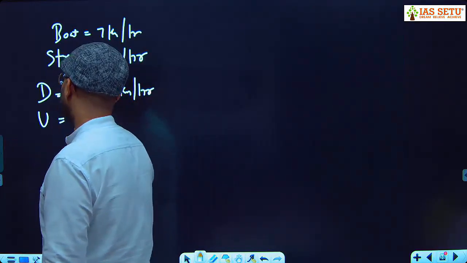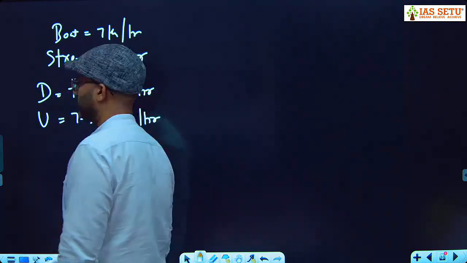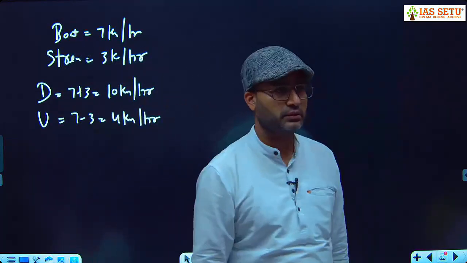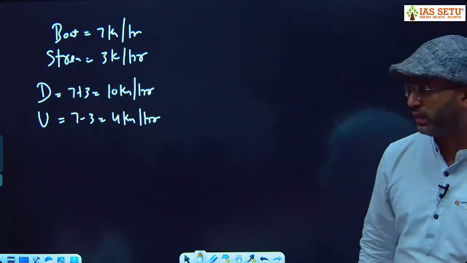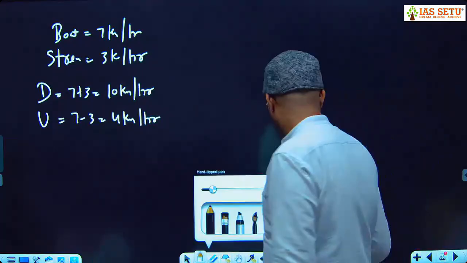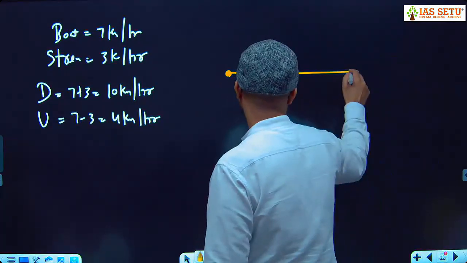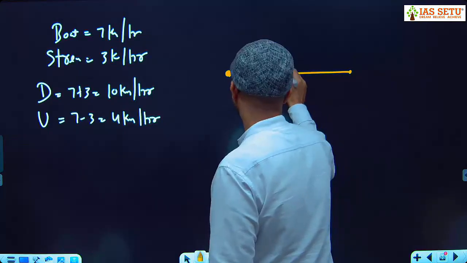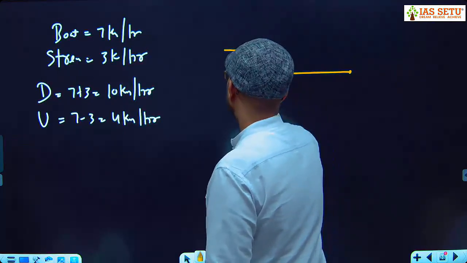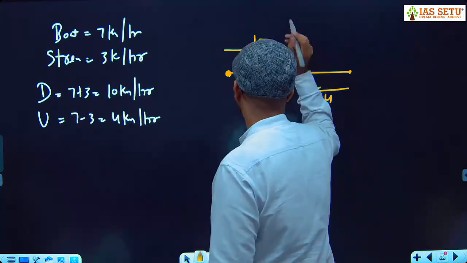And what is upstream? 4 kilometer per hour. Okay? Downstream 10, upstream 4. So this person starting from this place to going to this place, we take distance D. Going with the speed of 10, coming back with the speed of 4, takes total time 7.